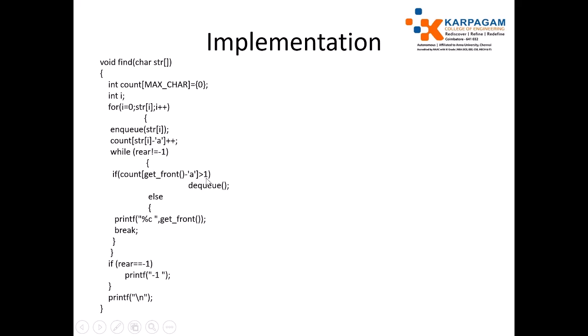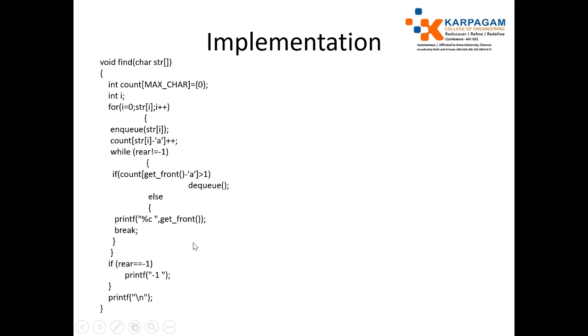If it is greater than 1, just dequeue it. Dequeue means delete it. If it is not greater than 1, I mean equal to 1, it is the first non-repeating character. So just print it by using the printf statement. Immediately come out of the while loop.